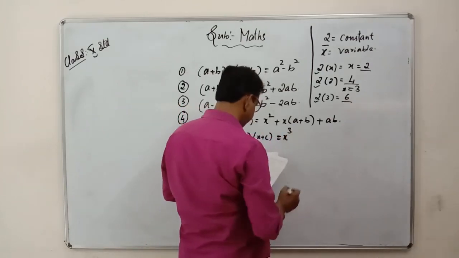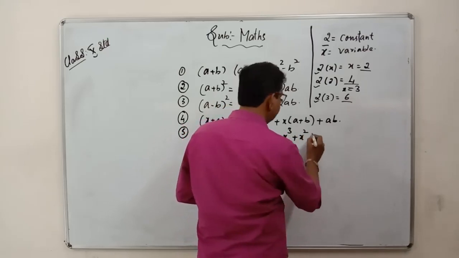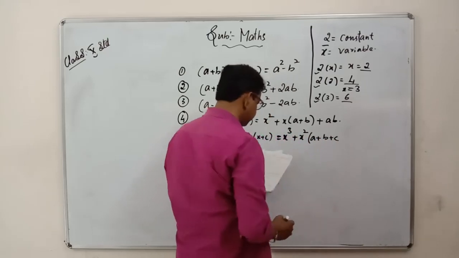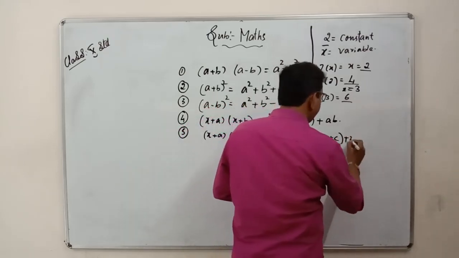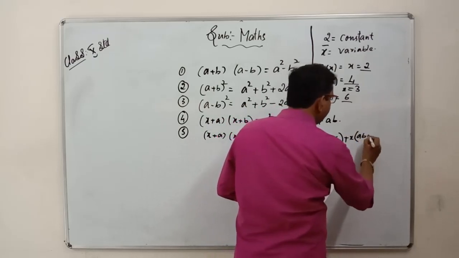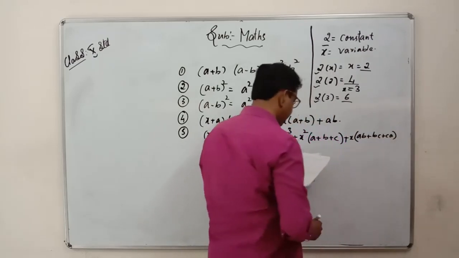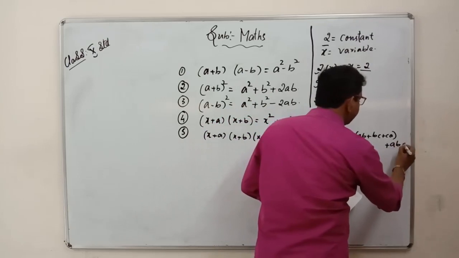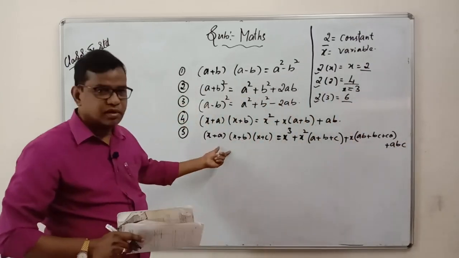x cube plus x square of (a plus b plus c) plus x of (ab plus bc plus ca) plus abc. So this is a new formula for you.